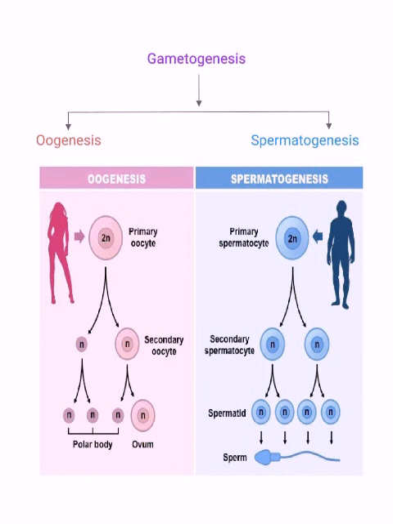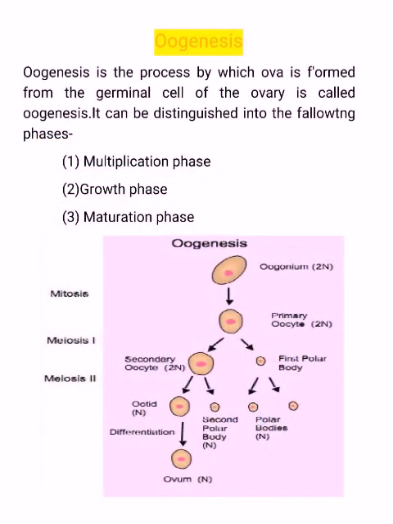Now, let us see oogenesis. Here we can see the picture of oogenesis. As we know, the process by which ova is formed is known as oogenesis. It occurs in the ovary. It can be divided into three phases, that is multiplication, growth phase and maturation phase.